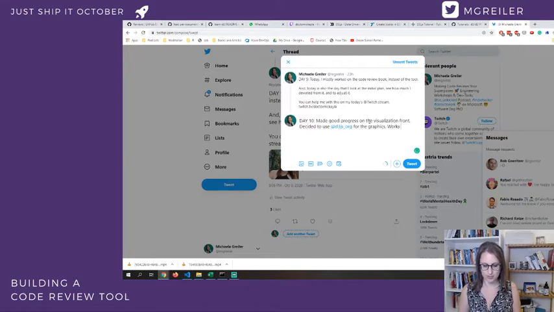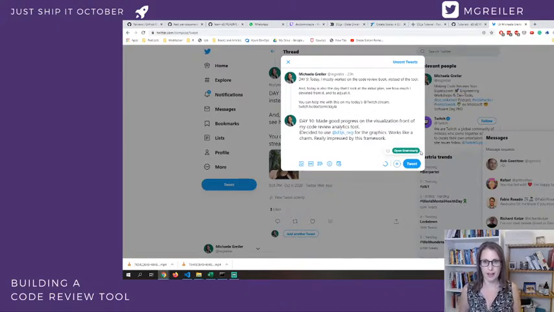Works like a charm. Really impressed by this framework. Okay, made good progress on the visualization front of my code review analytics tool.